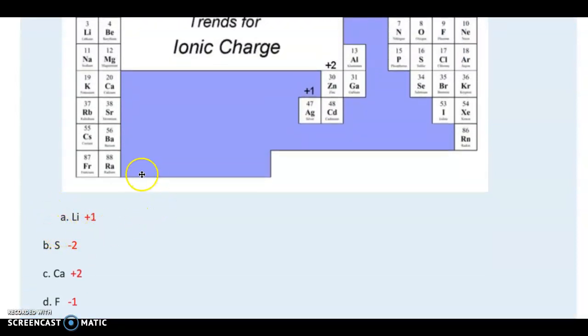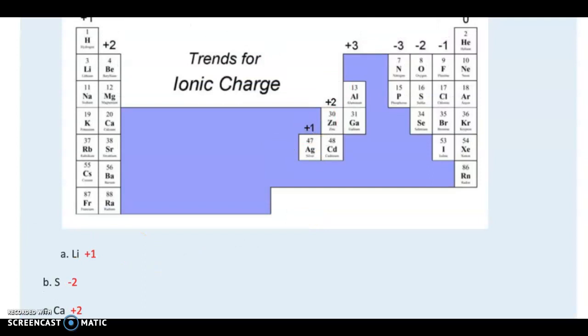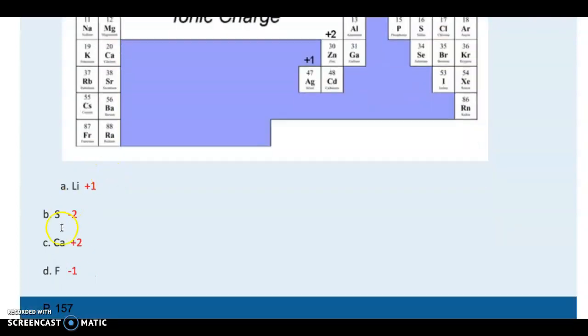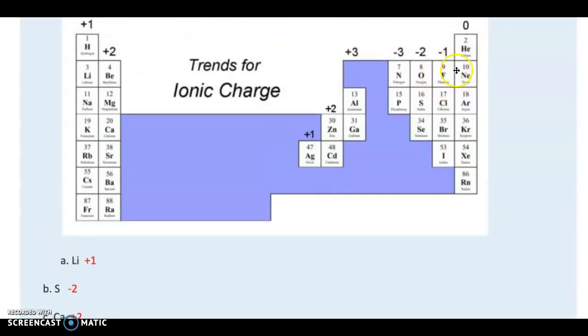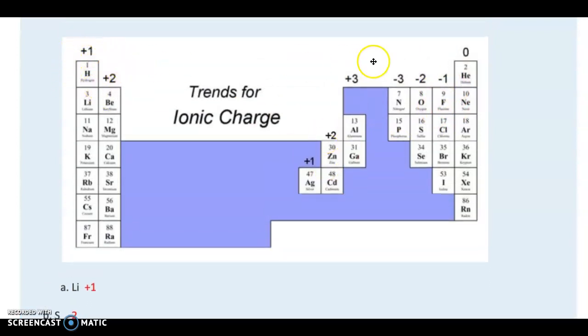So what about lithium? You look up the first column, then the charge is +1. Sulfur is in column 16, therefore the charge is -2. Calcium is in the second column, so it's a metal and gets the charge +2. Fluorine, here's our fluorine, gets a charge -1. You're not going to have these charges on the periodic table. You just need to remember them: +1, +2, +1, +2, +3, and over here it's easy as well. It's -3, -2, -1, and 0.